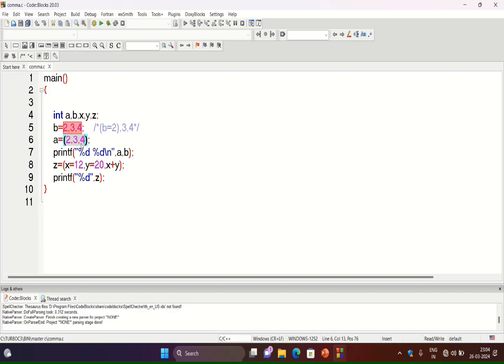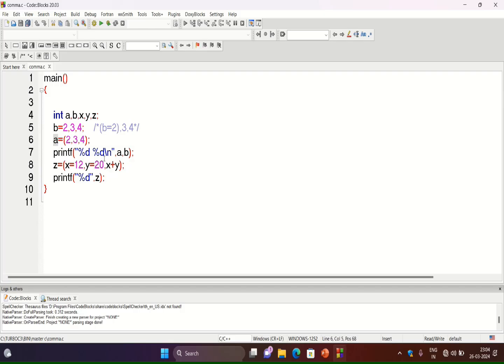With this comma operator, the value on the right hand side will be returned and stored in variable a. So with this statement, value 4 will be stored in variable a. Because of these two statements, a will store value 4 and b will contain value 2.